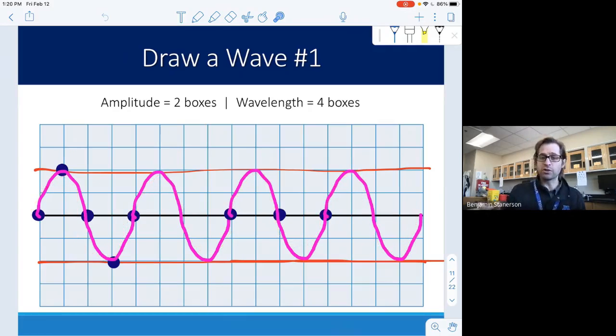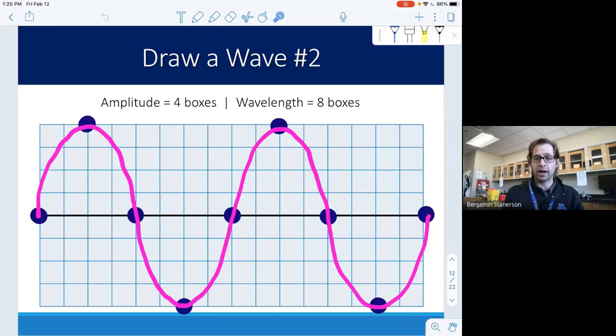Okay, so those are some things I'm going to have you guys practicing as well, and some of the practice in the homework. All right, here's just a slightly different variation where the amplitude is greater and the wavelength is also greater. So going from the start to the start of the next wave, we have 8 boxes. So that's our wavelength. And we're going up 1, 2, 3, 4. Okay, hopefully this is a review. I'm not going to spend a lot of time on this, but I do want you to be familiar with how to sketch out these waves given some information.